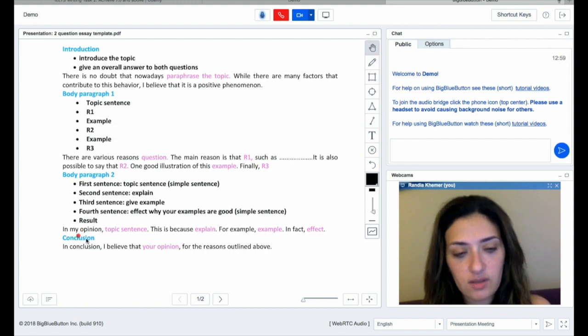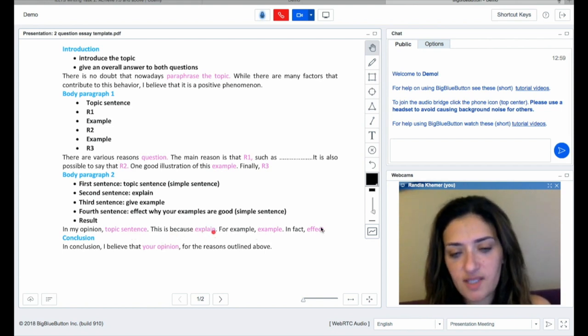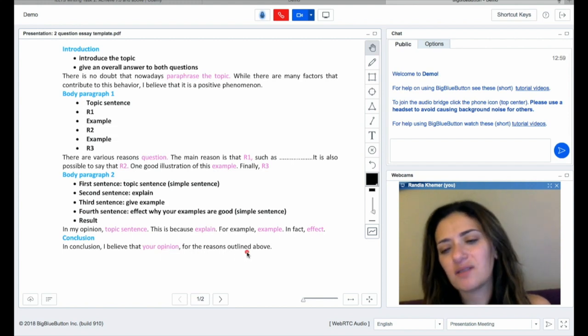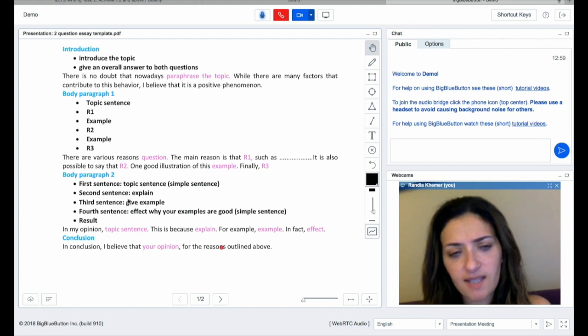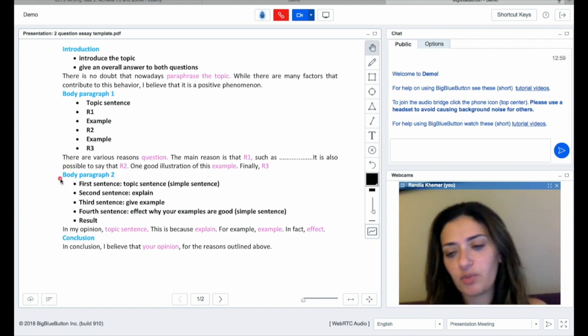And the conclusion. So, you can use this format. In my opinion, I believe that, and you answer the question, this is because, for example, in fact. And then in conclusion, I believe that, you put your opinion again, for the reasons outlined above. You don't even have to worry about paraphrasing the reasons or something like that. You have to understand, you keep your introduction and conclusion very short, 2 sentences, and spend most of your time developing your body paragraphs, because your score is going to get higher if you develop your body paragraph well.